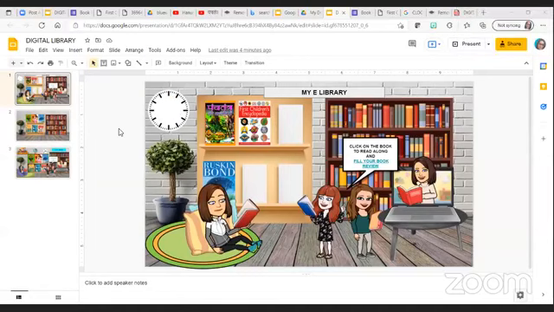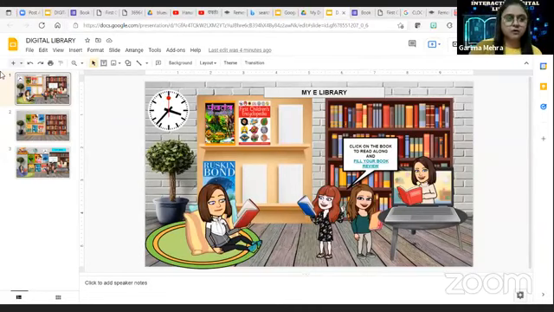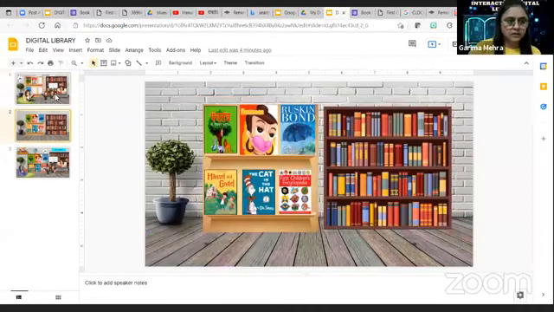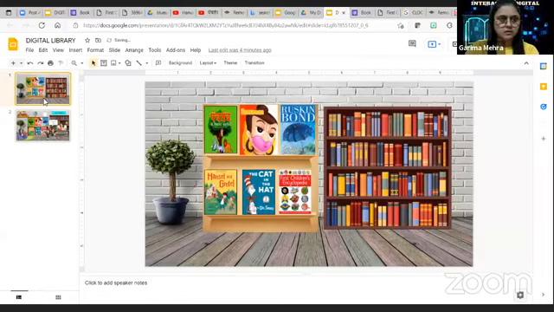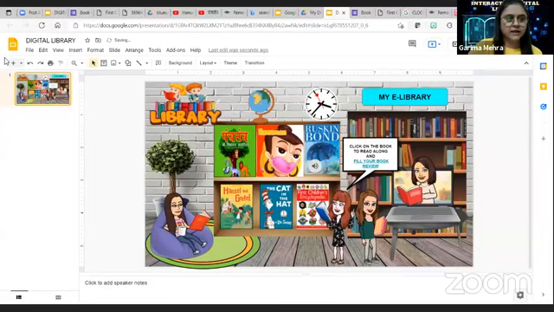Thanks, ma'am. Ma'am, can you quickly explain the process of converting the slide into PDF? Sure. So what we have to do is simple. Suppose I delete all of this. We have to go to File, and then Download, and then PDF.